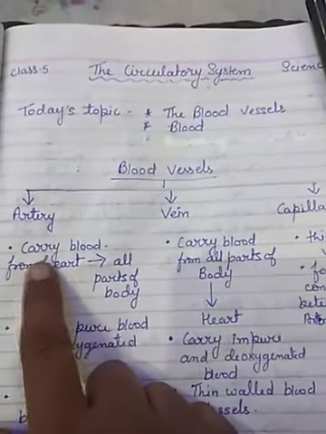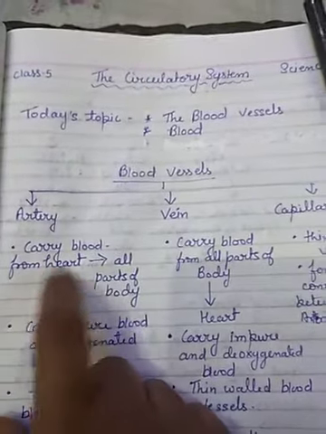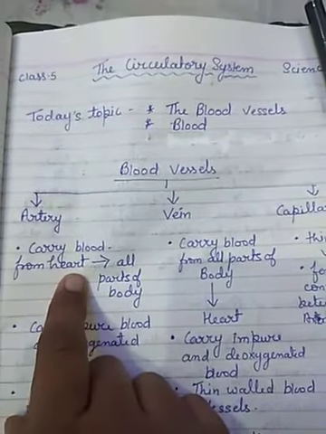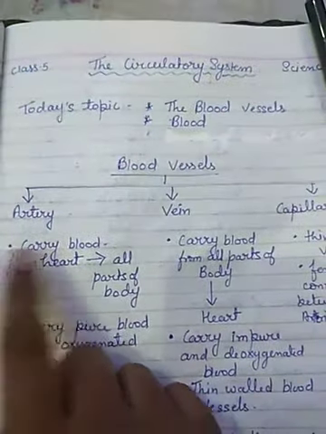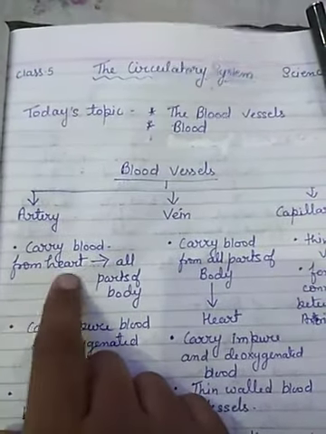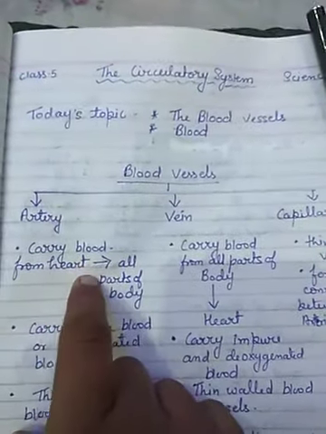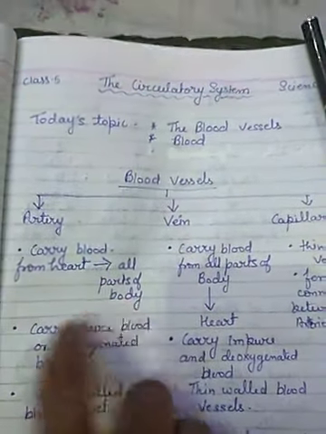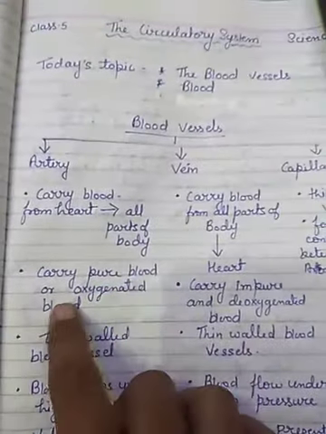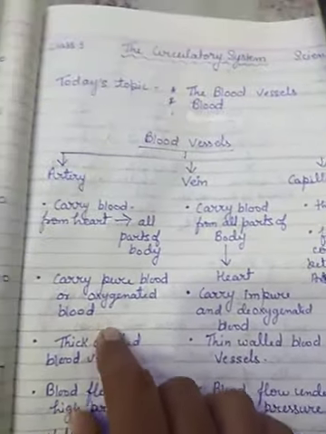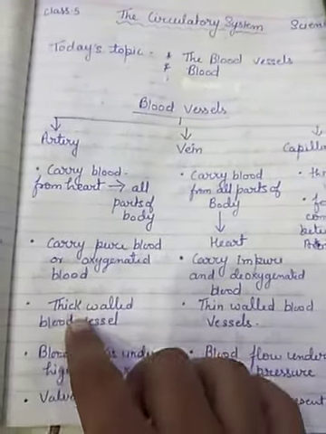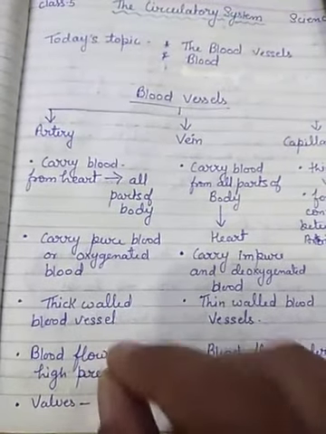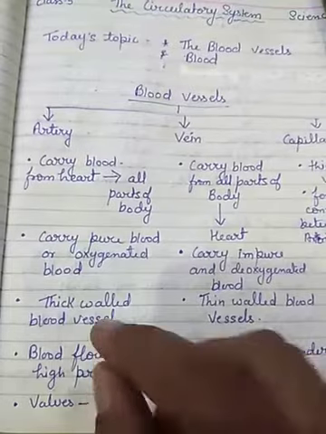So it is carrying the blood from the heart. The blood coming into the heart comes from the lungs, and when it comes from the lungs, obviously only pure blood, the blood with oxygen, will come. So it carries the blood from the heart to all parts of the body, and it carries pure or oxygenated blood. And what is the shape and size of the artery? It is a thick-walled blood vessel. The walls of the artery are thick.